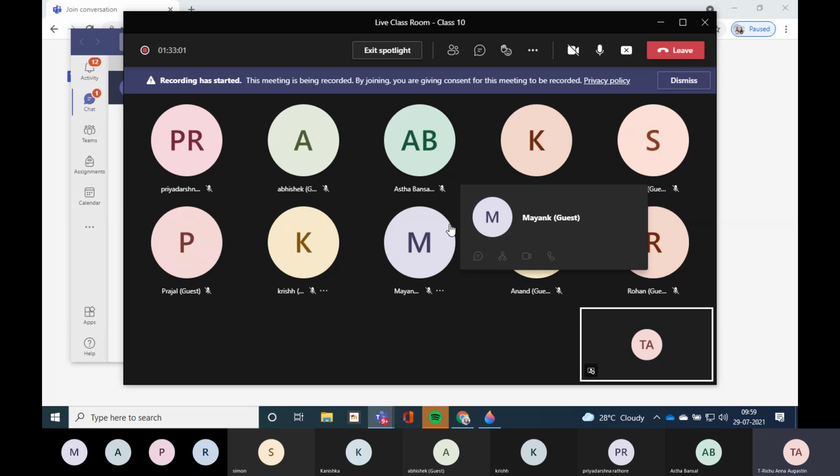10 minutes are there. We will just start the next chapter, Absorption by Roots. Unit 2, Plant Physiology, Chapter 4, Absorption by Roots. Page number 37.